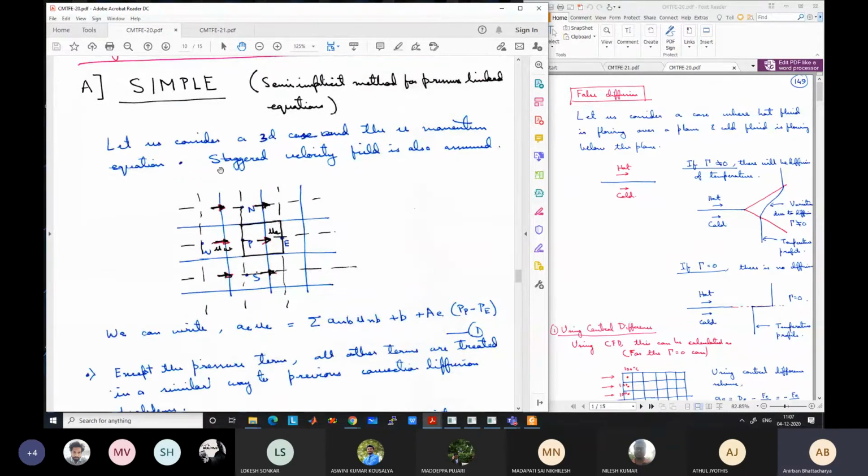And what we have done here, if you remember previous class, we have the grid structure for the flow separately from the main grid structure. Okay, so the main grid structure is shown by the blue lines here. For example, this blue line demarcates the control volume P. Similarly, the surrounding control volume E is demarcated by this blue line. Okay, like this, any of these blue lines show the main control volumes, and the main control volumes are used for solving any other variable like temperature, concentration, even continuity, as we have seen.